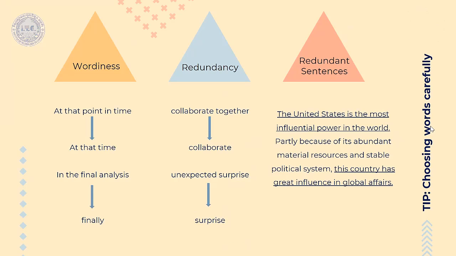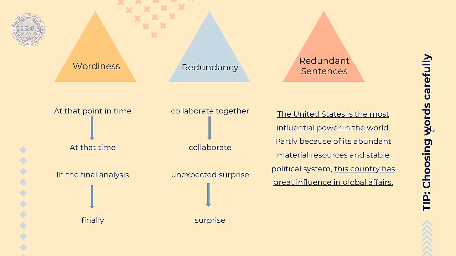Okay, so here let's move on to another slide presentation. Here we have several tips for you. Choosing words carefully. Some writers tend to think that the more words they use, the better their essay will sound.